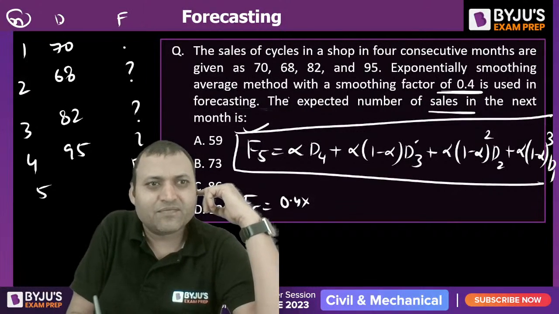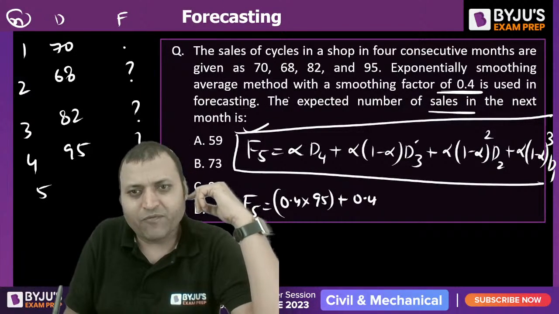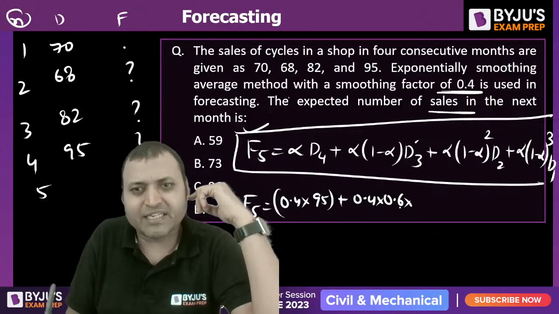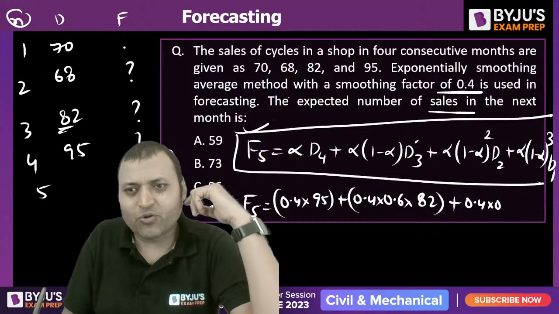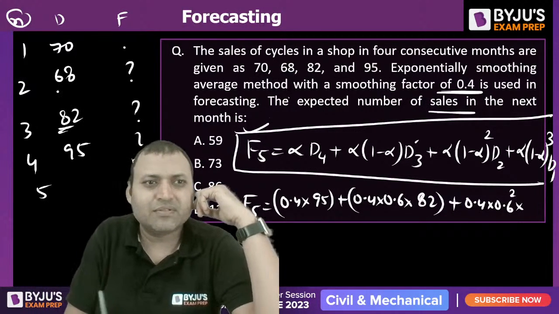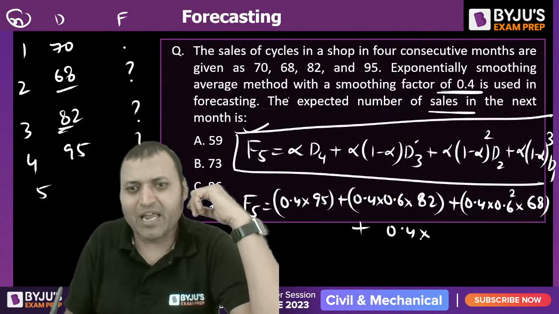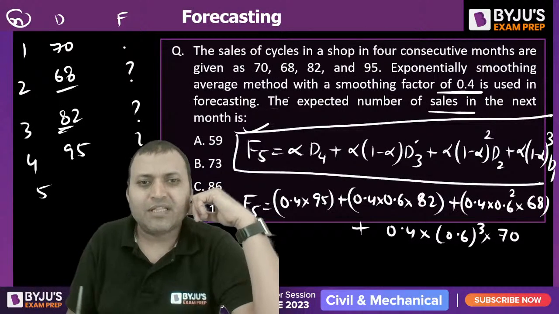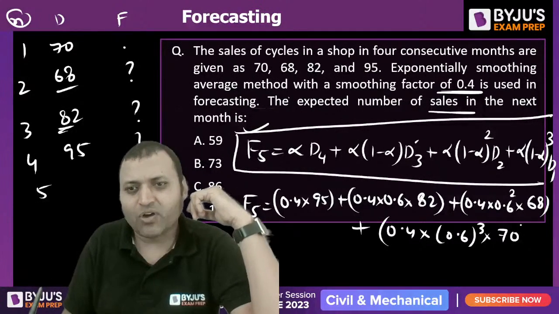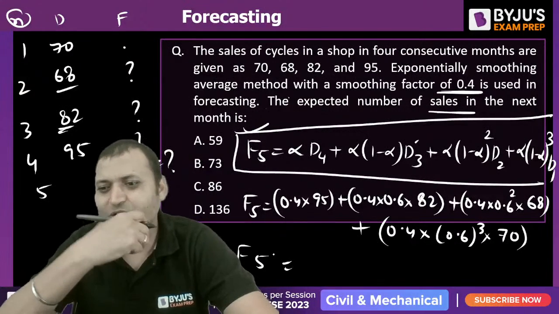That is 95, plus 0.4 into (1 minus alpha) 0.6 into D3, that is 82, plus 0.4 into 0.6 square into D2, that is 68, plus 0.4 into 0.6 cube into 70. This will give you F5. Can you solve it? What is the answer you will be getting?